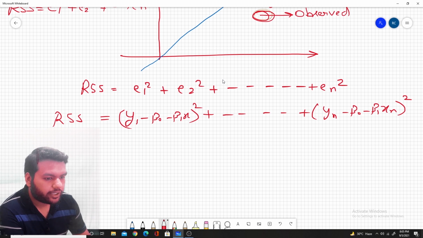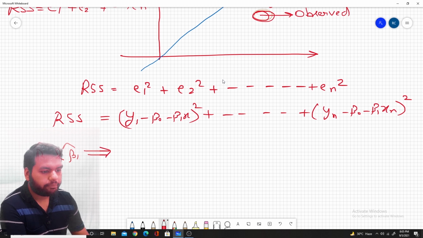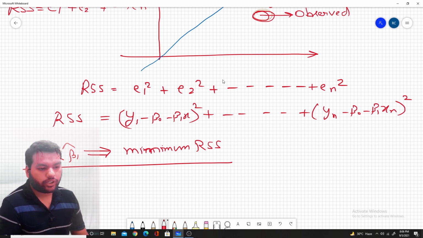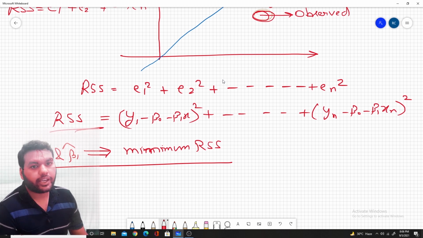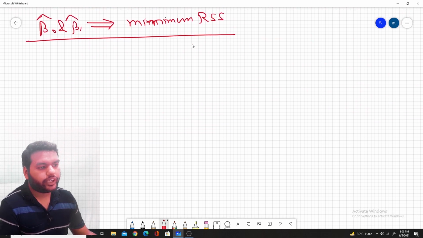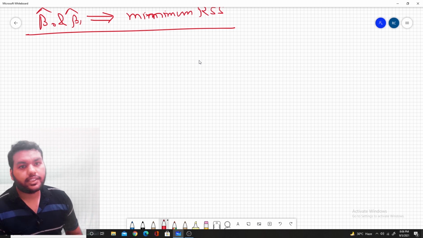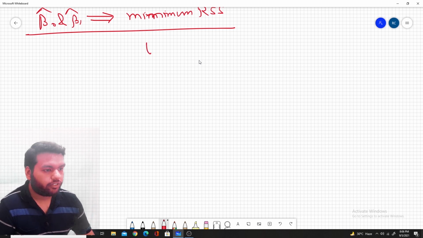Now we choose beta naught cap and beta 1 cap in such a way that this is minimum. So the least squares approach helps us to choose beta naught and beta 1 in such a way that the residual sum of squares is minimum. Moving next in this topic, when we say this model assumes a linear relationship between the predictor and the response, this is one of the basic assumptions in linear regression, and we define y is equal to beta naught plus beta 1x also.